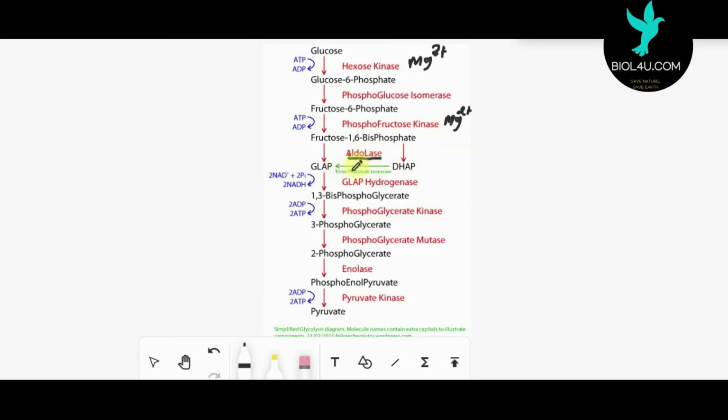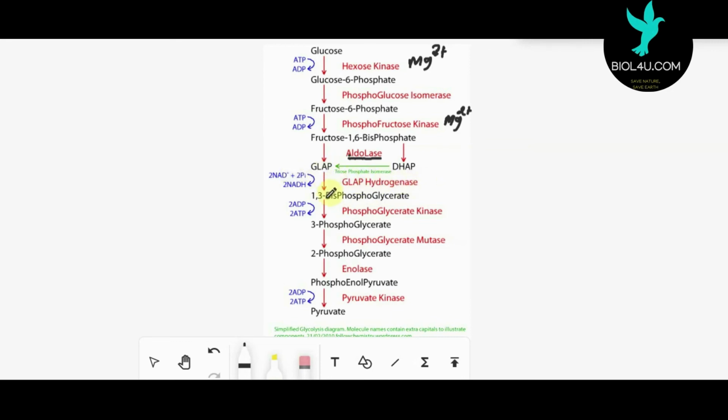And here this undergoes isomerization, so an isomerase, the triose phosphate isomerase enzyme, is utilized. Then glyceraldehyde phosphate is converted into 1,3-bisphosphoglyceric acid, and here the enzyme glyceraldehyde phosphate dehydrogenase is utilized.